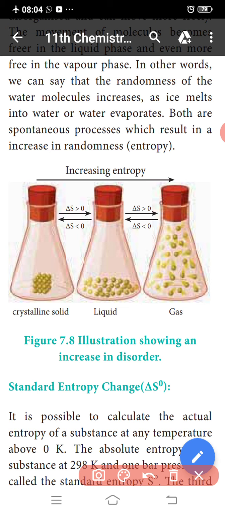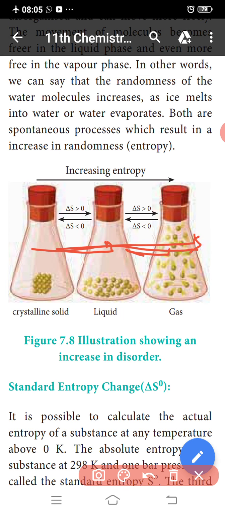When the ice melts, the water molecules become disorganized and can move more freely. The movement of molecules becomes free in the liquid phase and even more free in the vapor phase. In other words, the randomness of the water molecules increases as ice melts into water or water vapor. Both are spontaneous processes which result in an increase in randomness, or entropy.